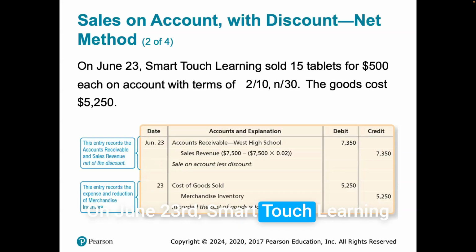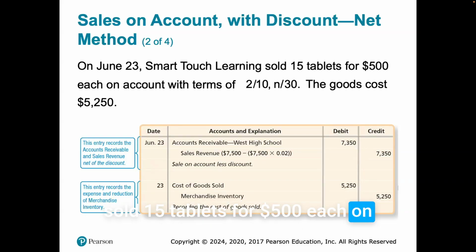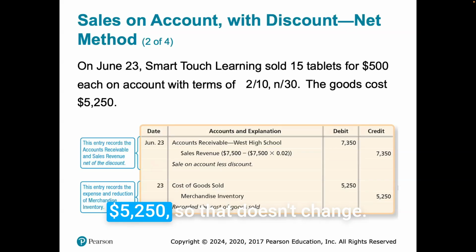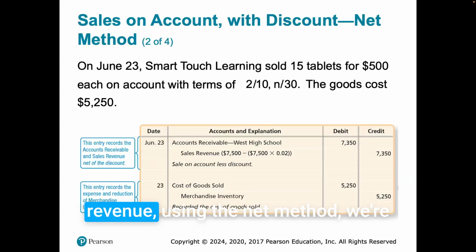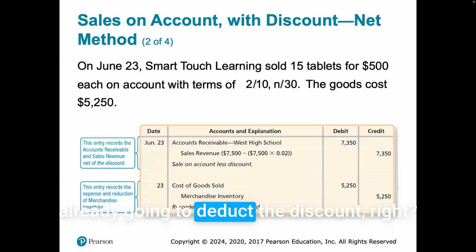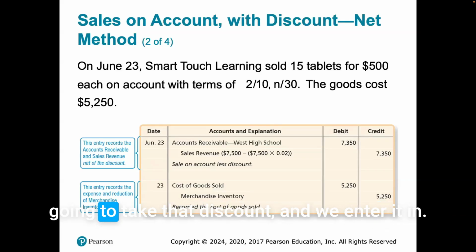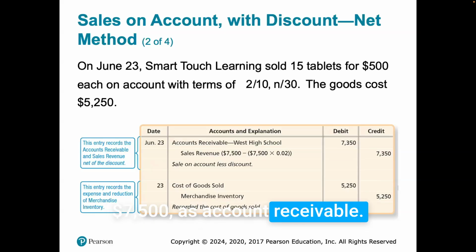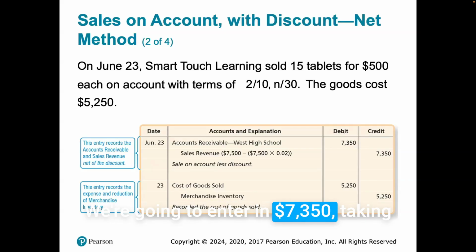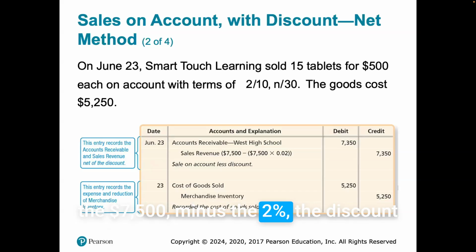On June 23rd, Smart Touch Learning sold 15 tablets for $500 each on account with terms 2/10, net 30. The cost of goods was $5,250. So that doesn't change. But here, when we enter in the June 23rd accounts receivable and the sales revenue using the net method, we're already going to deduct the discount, right? So we're going to assume that they're going to take that discount. And when we enter it in, we're not going to enter in 7,500 as accounts receivable. We're going to enter in 7,350, taking the 7,500 minus the 2% discount.